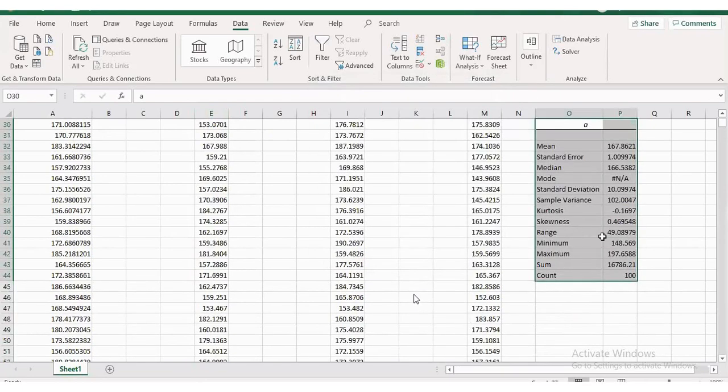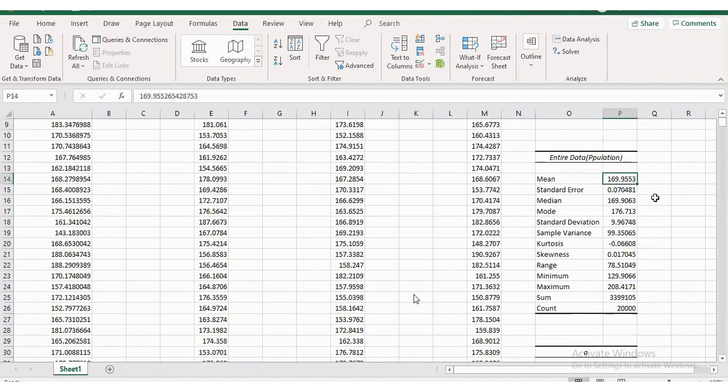Now this time, what happened? They are not distinct values. But here, this is a sample. My software doesn't know whether I'm using the sample or population, right? So it is always going to publish mean only. But you should be clear what you are doing. So what is this value? 167. Here 169.